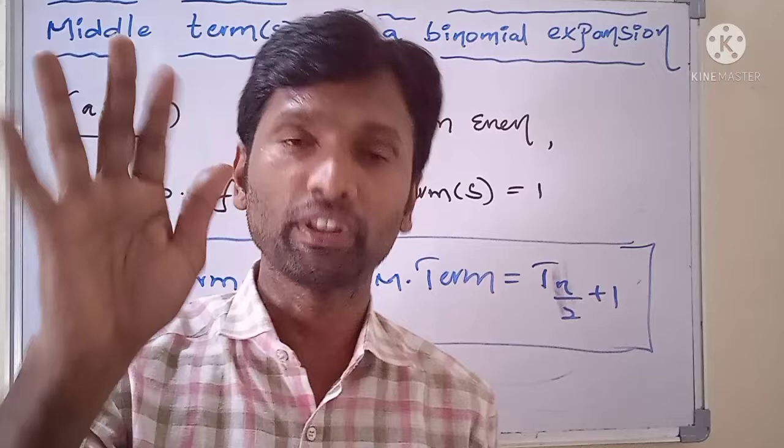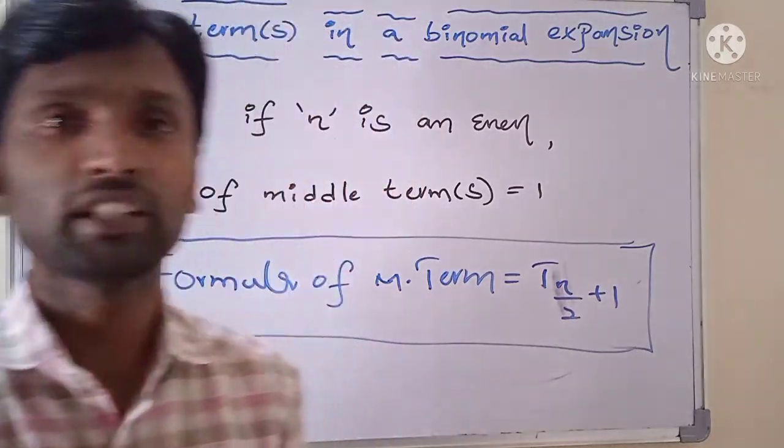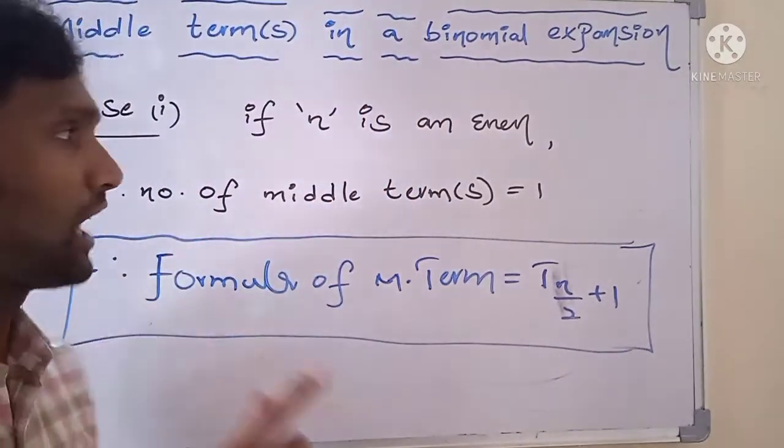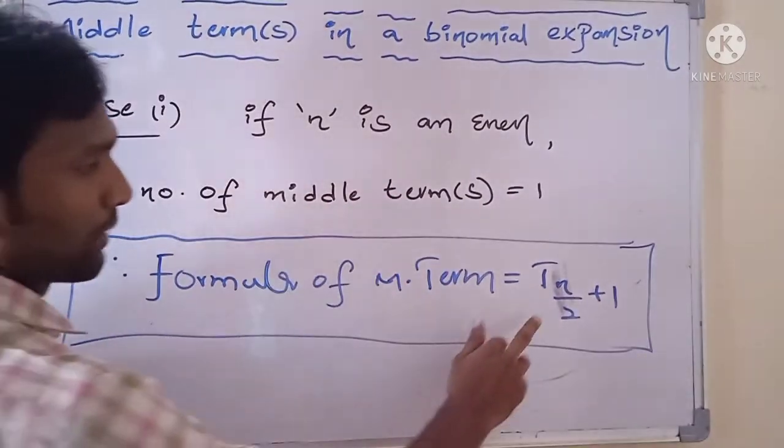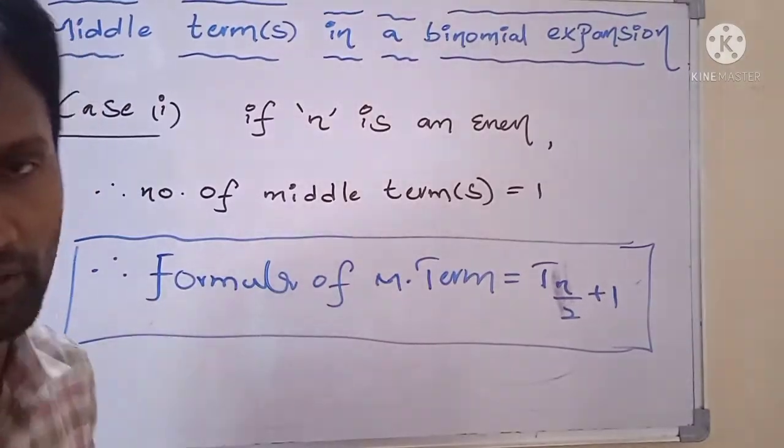If n is a positive integer, but that n value is an even number, there we have only one middle term. Formula is T(n/2 + 1).